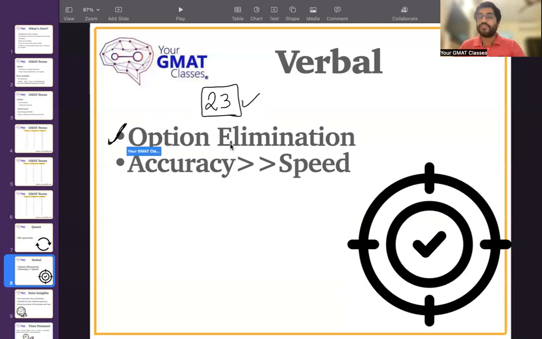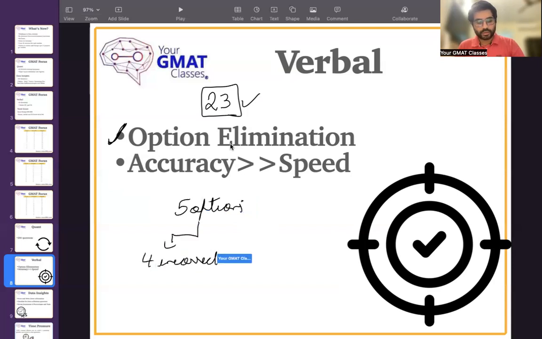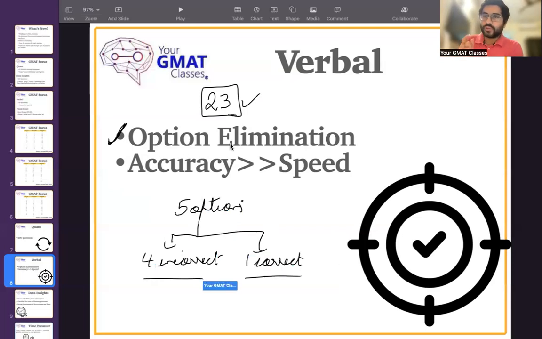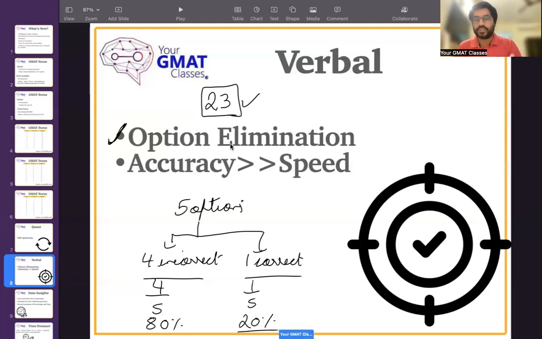option elimination is a very key thing that you all should definitely focus on, because let me put it this way, you have 5 options. Out of those 5, 4 are incorrect and 1 is correct. So randomly, if you're selecting an option, what's the chance of that option being wrong? Isn't that higher? That's higher, right? Like, the chance of an option being wrong is actually 4 by 5 and it being correct 1 by 5. And if I denote it in percentage, there's an 80% chance that an option is incorrect, and there's a 20% chance that an option is correct.